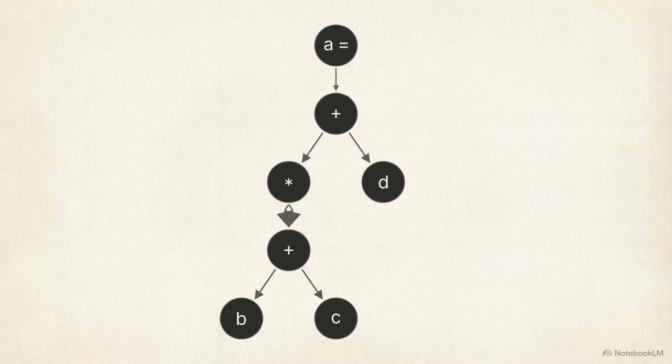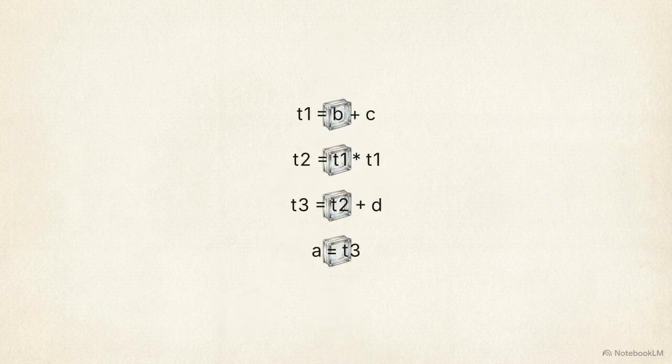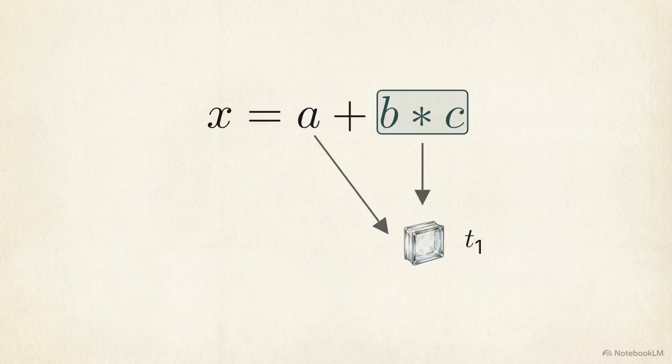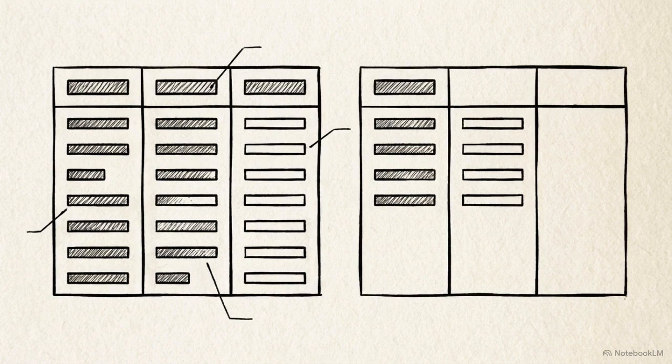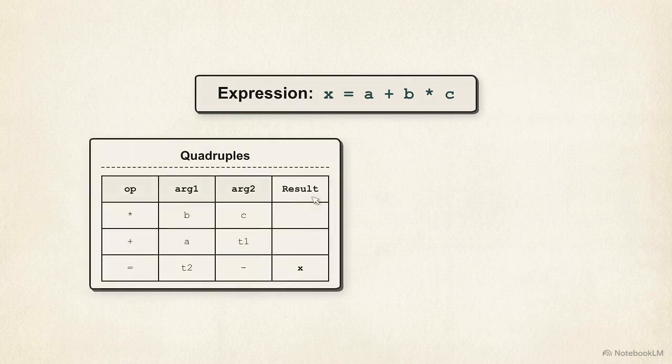From the graph structure, the compiler generates 3-address code, a linear format used for step-by-step evaluation. In the expression x = A + B * C, the compiler must track the intermediate results of each operation before arriving at the final value for x. There are two primary formats for this data. On the left, quadruples use 4 fields: operator, argument 1, argument 2, and the result. In the quadruples format, the compiler generates temporary variables, such as T1 and T2, to store every intermediate calculation, which